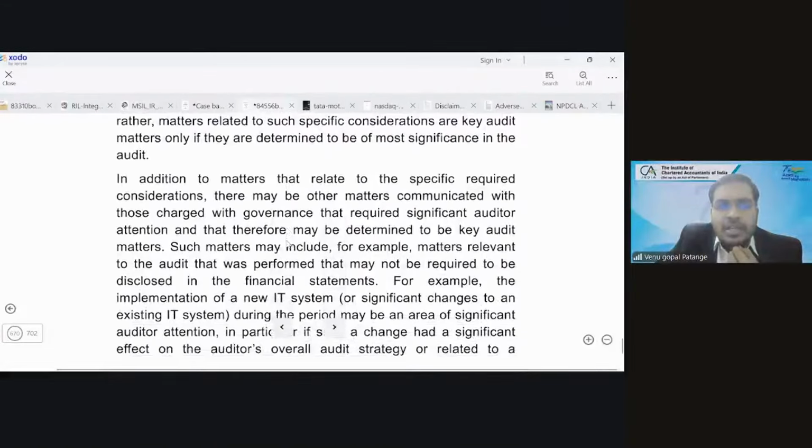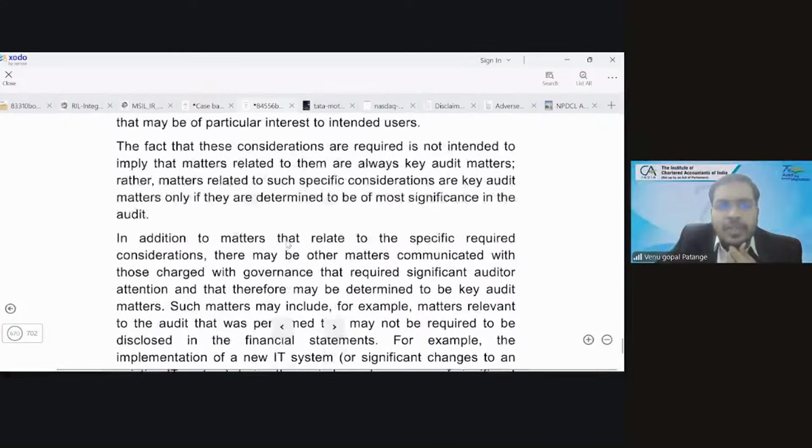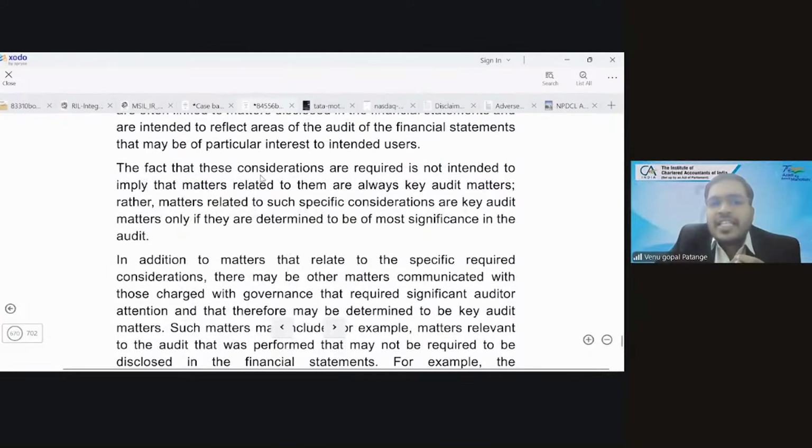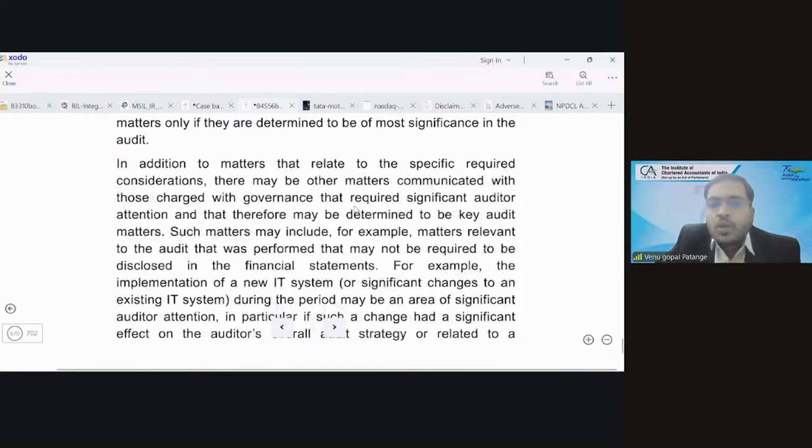The fact that these considerations are required is not intended to imply that matters related to them are always key audit matters. Matters related to such specific considerations are key audit matters only if they are determined to be of most significance. In addition to matters that relate to specific required considerations, there may be other matters communicated with those charged with governance that require significant auditor attention. So again, he's explaining about SA 701.